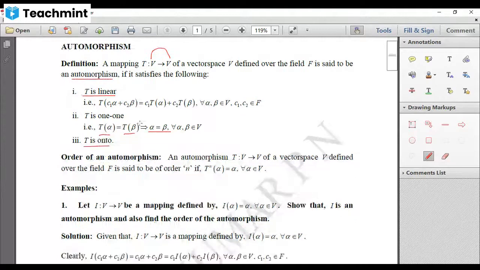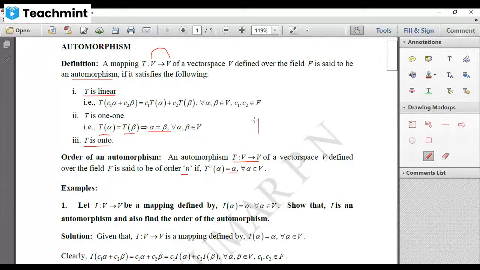And further, what is meant by the order of an automorphism or order of a mapping? We say a linear transformation T from V to V is of order n, provided the image of alpha under T to the power n is the same as alpha.